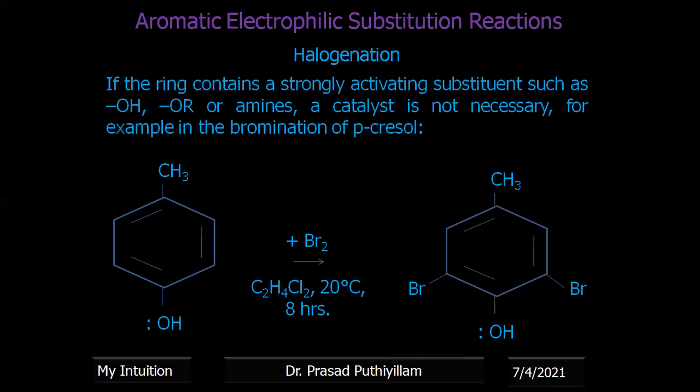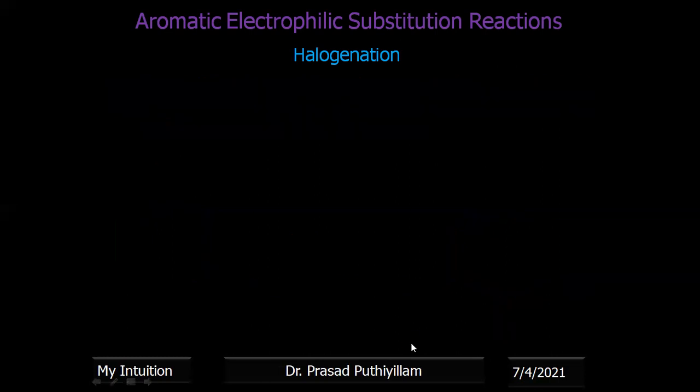So both are ring activating groups, but due to the resonance stabilization from the lone pair of electrons, the hydroxyl group is more activating. Even if an alkoxy group is present, it is also more activating. Even the amine group, NH2, is more activating than that of CH3. Therefore, we can expect the substitution based on that particular group. Therefore, the ortho positions are getting substitution because of the presence of OH.